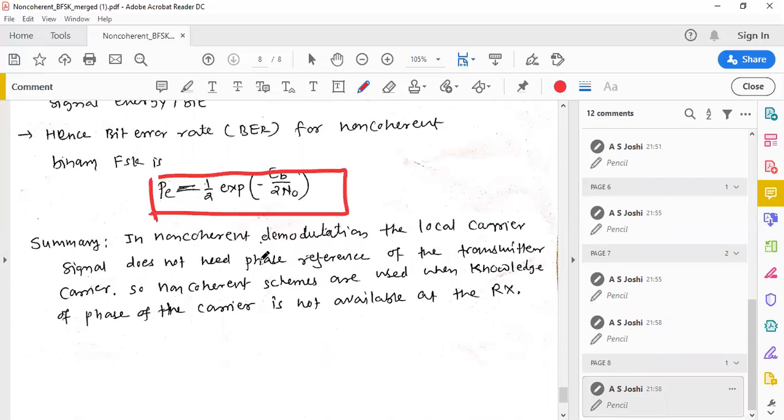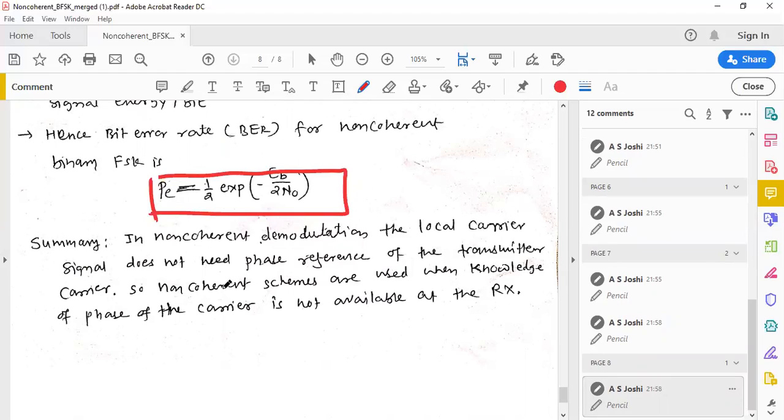In non-coherent demodulation, the local carrier signal does not need a phase reference of the transmitter carrier. So non-coherent schemes are used when knowledge of the phase of the carrier is not available at the receiver. This is what we can conclude from today's lecture.